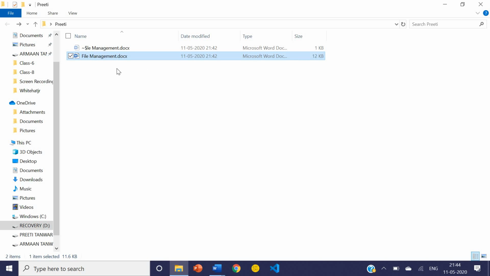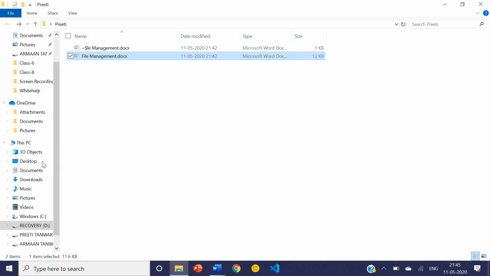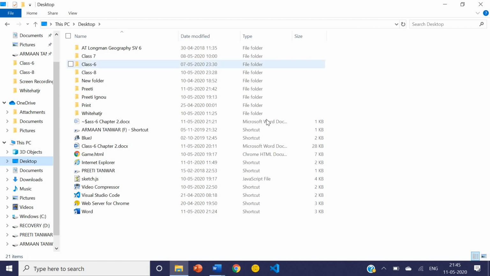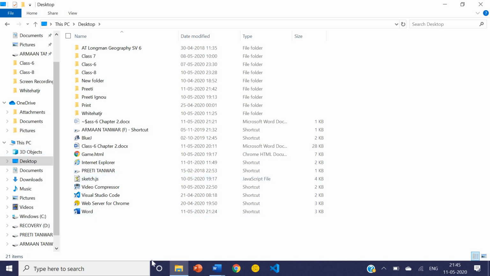Now if you want to move the file, move means cut and paste. For that the steps are: select the file, right click, cut. You are moving this file from Preeti to some other place. So I am going to cut from the Preeti folder. So I have cut it, and where I want to save, suppose I want to store it on the desktop directly. Right click and paste.